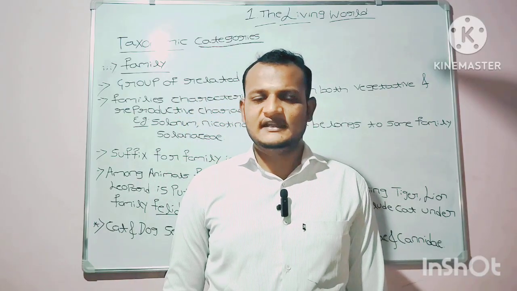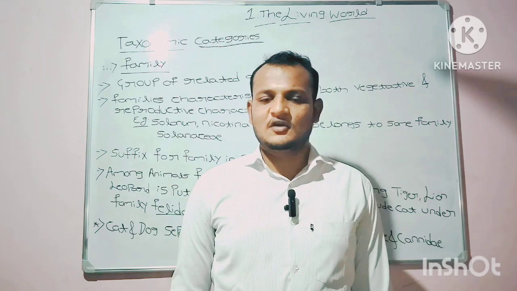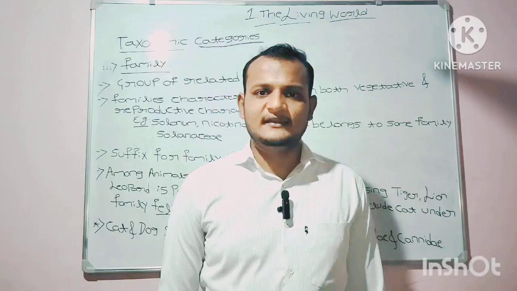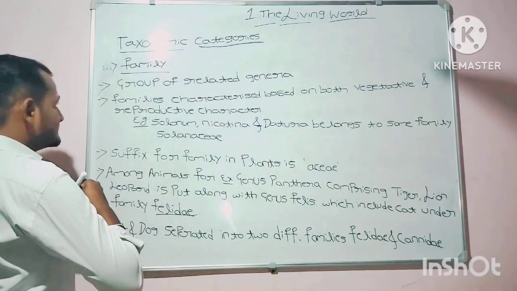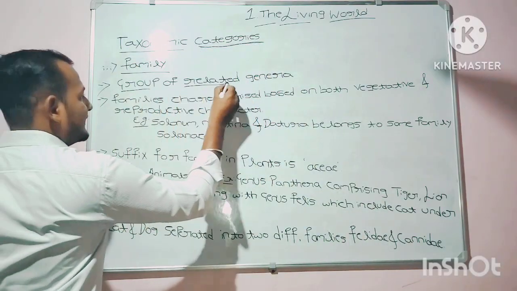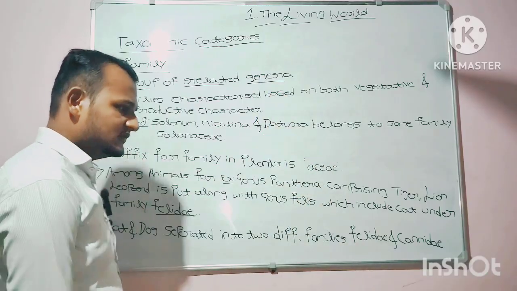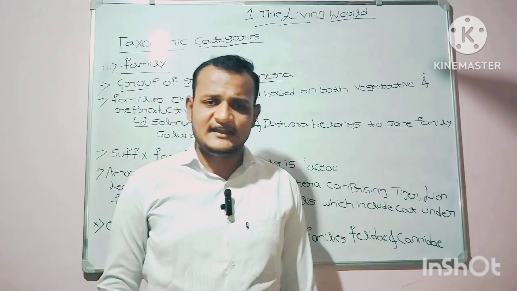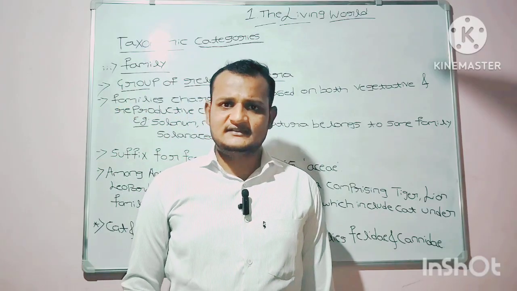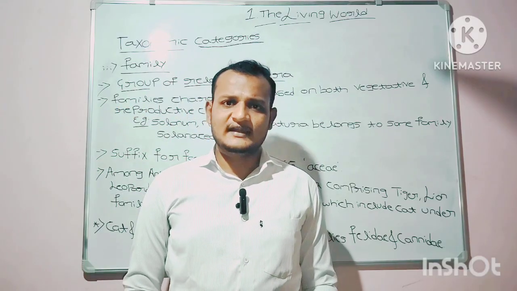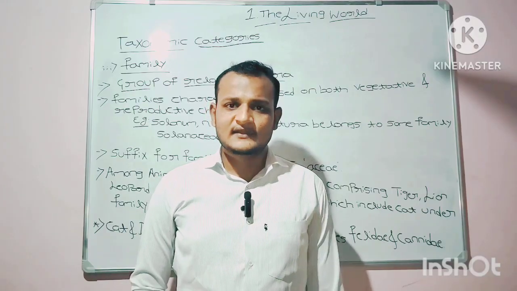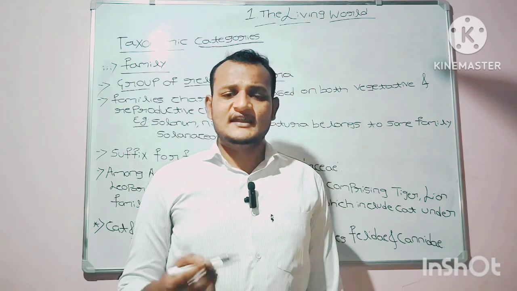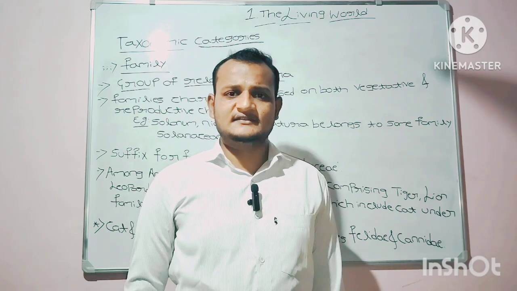The genera which have common characters are grouped, and that group is known as a family. These families are characterized based on both vegetative as well as reproductive characters.